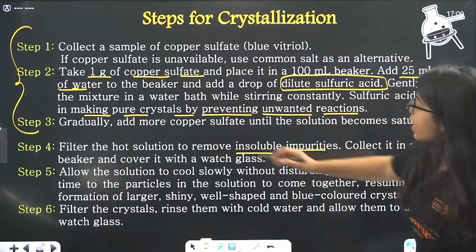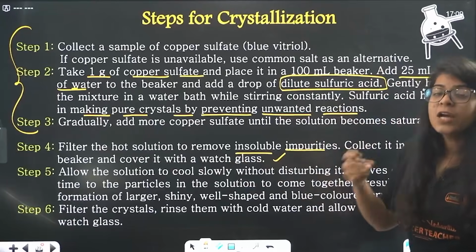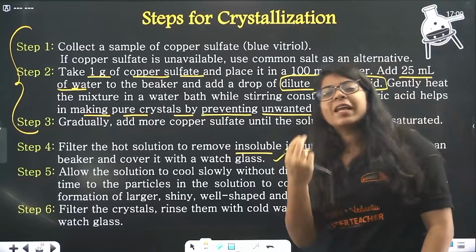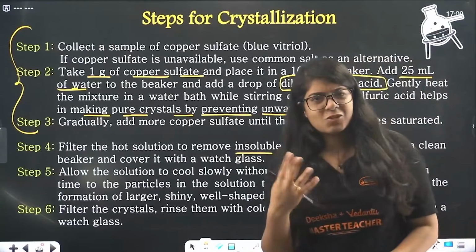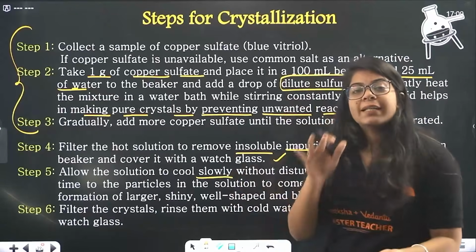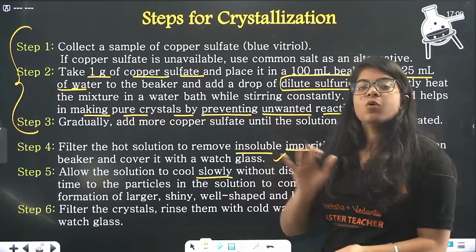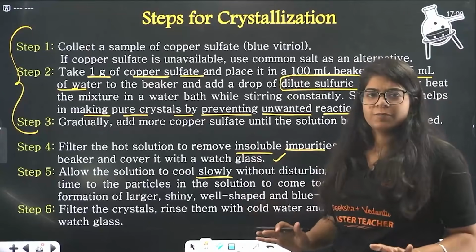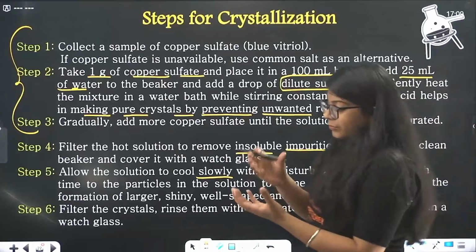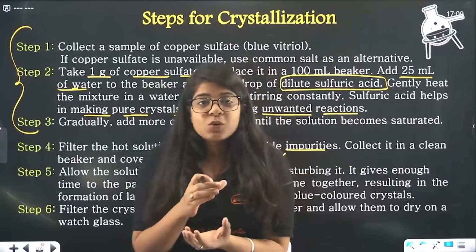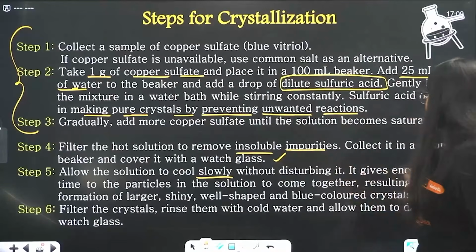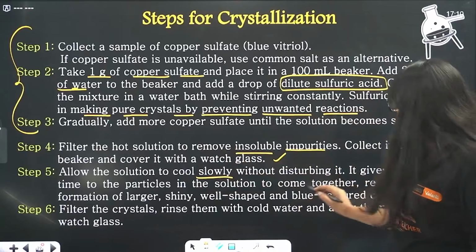Now allow the solution to cool slowly. You don't just put it in a freezer and say that it will cool slowly. For the crystals to form very pretty, there are pretty crystals and there are bad crystals. We used to fight over whose team would make good crystals. So you let it cool slowly for the whole night, just at room temperature. Do not put it in a freezer or a fridge, without disturbing it. When you carry that beaker, your teacher will say, walk very slowly. Do not even shake the beaker. That's how careful you have to be. It gives the particles of the solution enough time to come together.